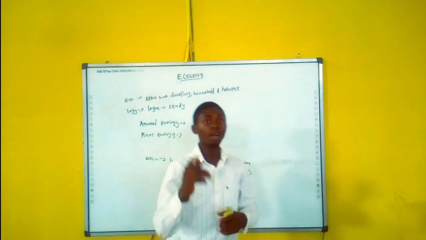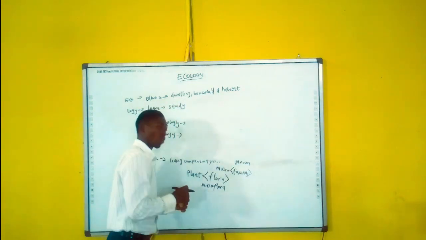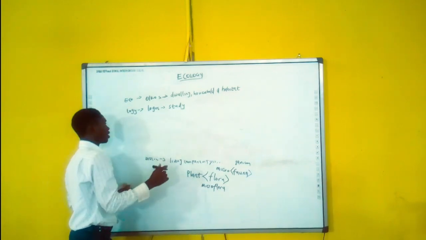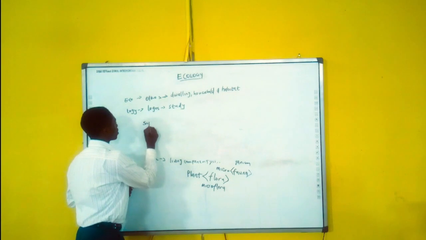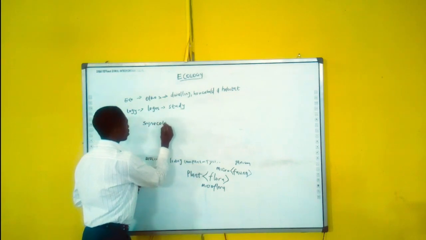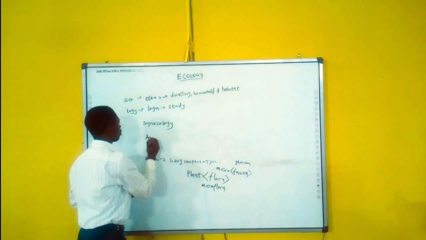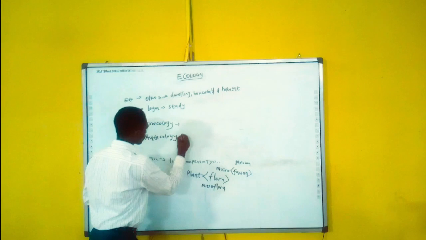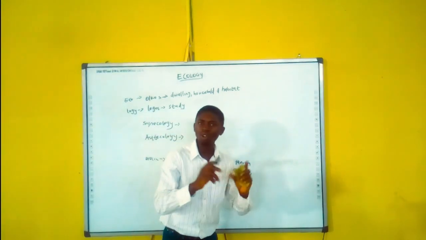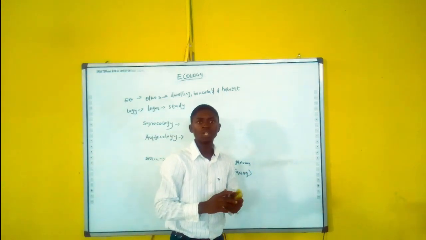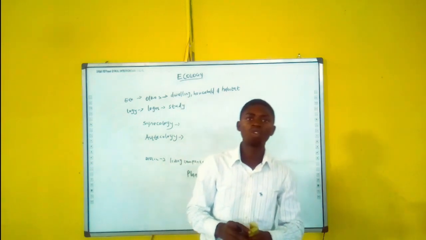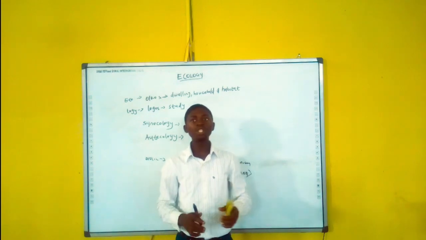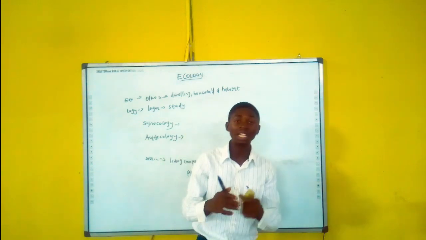And we are moving to branches of ecology. We have two branches of ecology: synecology and autecology. Now, what does synecology mean? Synecology is the study of a group of animals, or a community of animals, in relation to their environment.